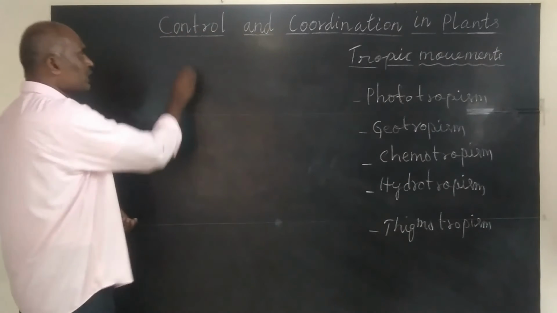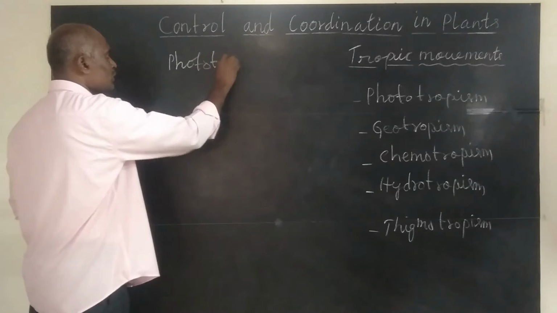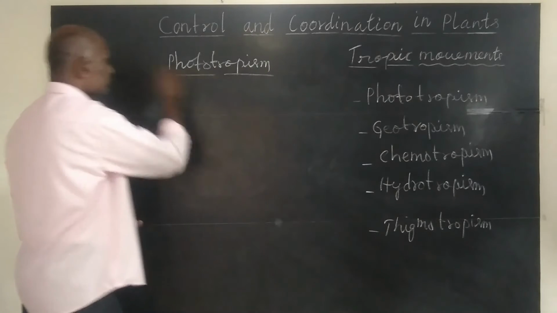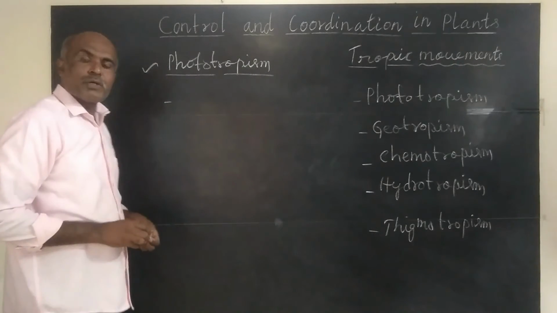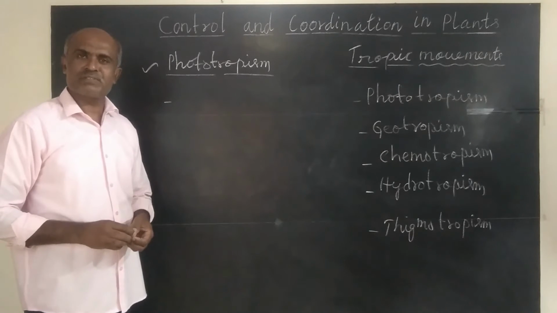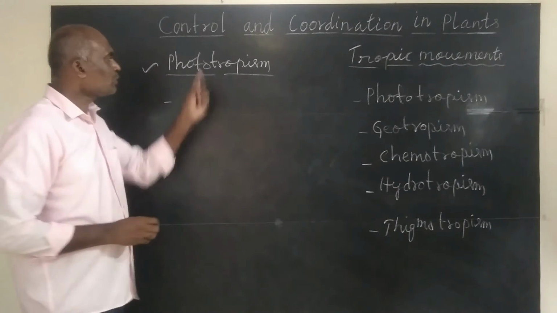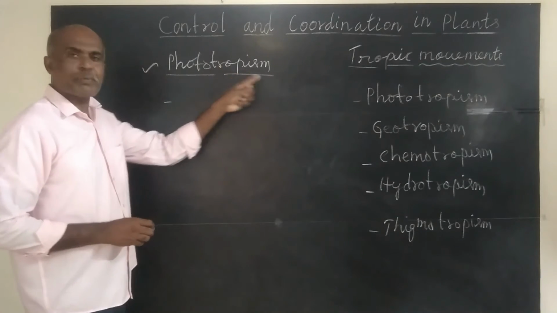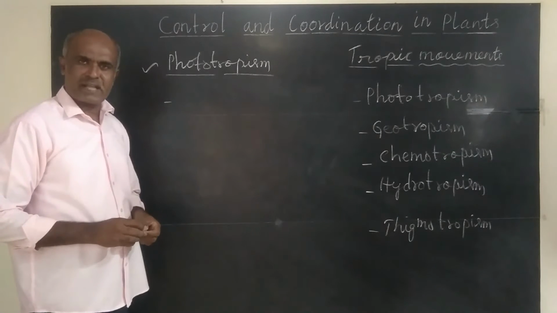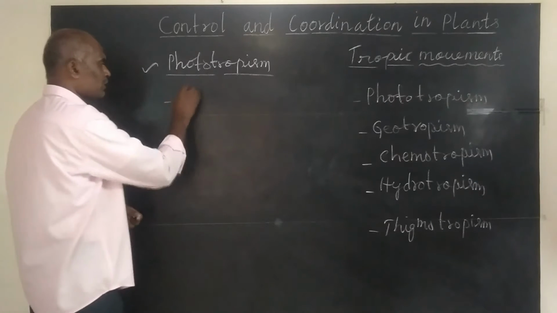Let us start. What is phototropism? The shoot part of plants grows towards the source of sunlight, that is phototropic movement. Photo means sunlight, and tropic movement is towards the source of sunlight. So which part of plants grows towards the source of sunlight? The shoot part.